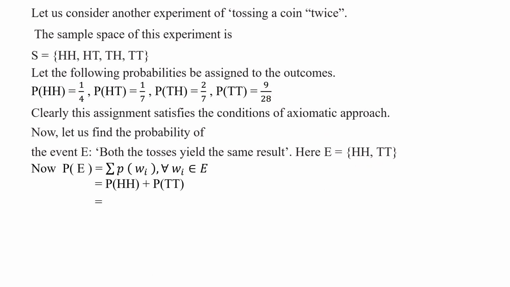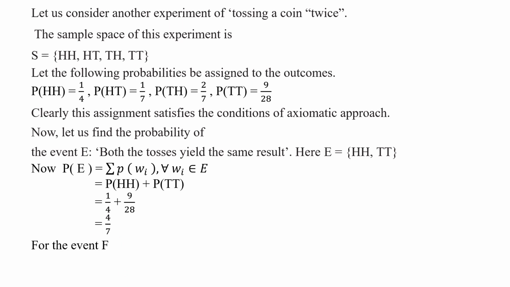We substitute these two values in this expression: 1 by 4 plus 9 by 28. By simplifying, we get 4 by 7. This is the probability of event E in this random experiment, 4 by 7.